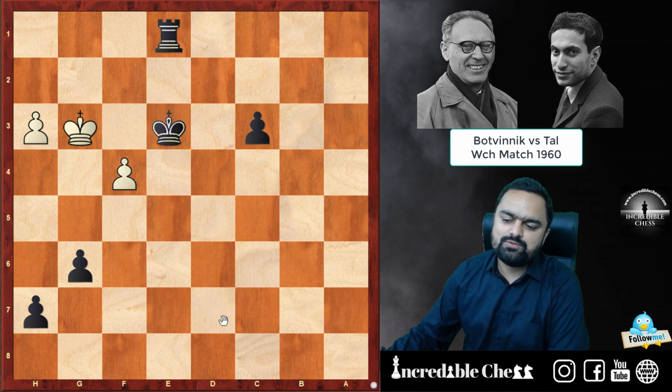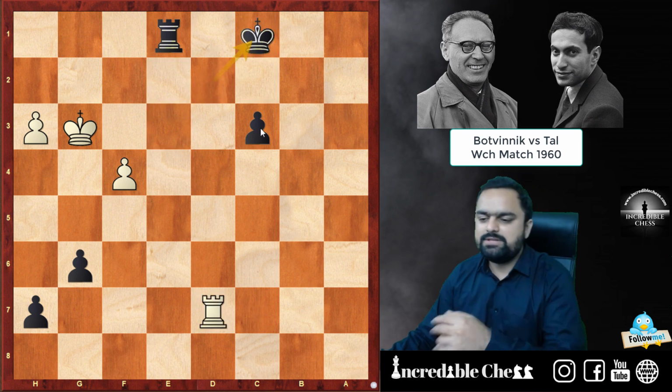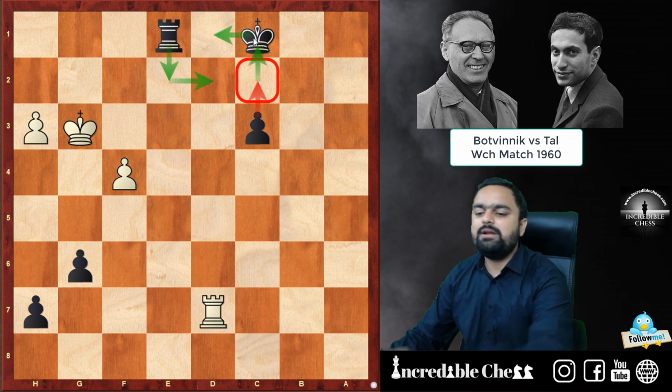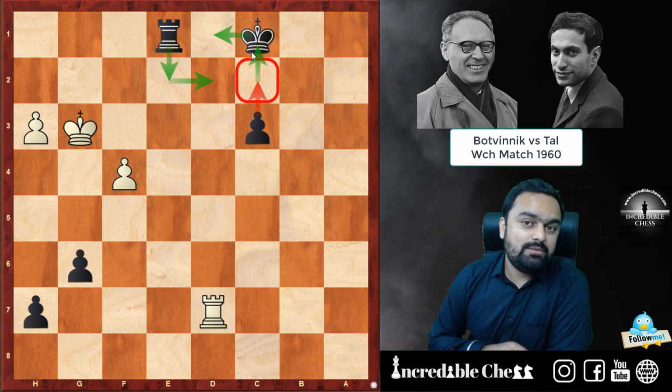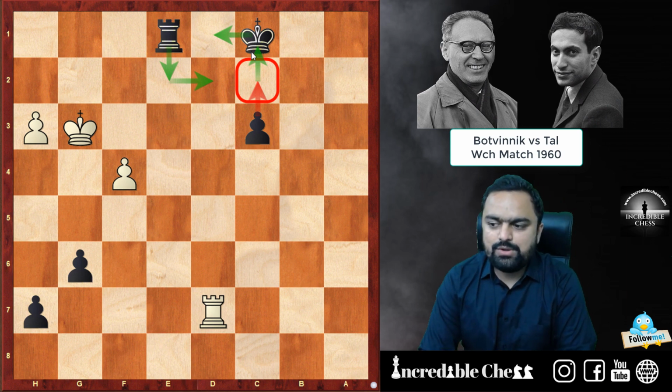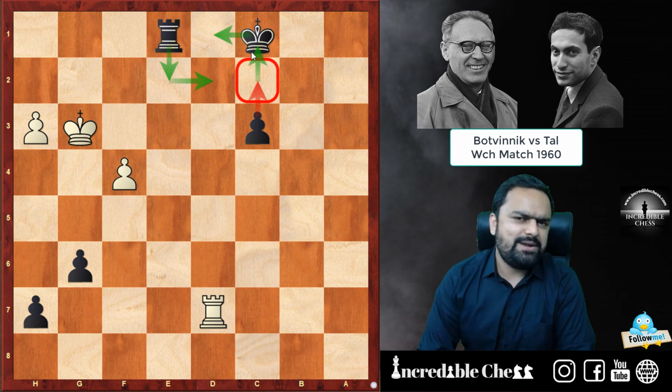You can go to e3 square, even if it comes here, then this, and if you can check, then you can go to c1 square. The pawn will be pushing forward, plus the rook will come to e2 square, and then king d1, and the pawn will definitely queen in that case, and white will be lost. So this is how Mikhail Tal won this beautiful game in their World Championship match, which happened in Moscow, guys, in the year 1960. So I hope that you enjoyed the analysis.